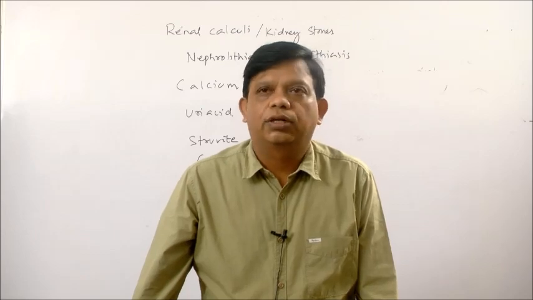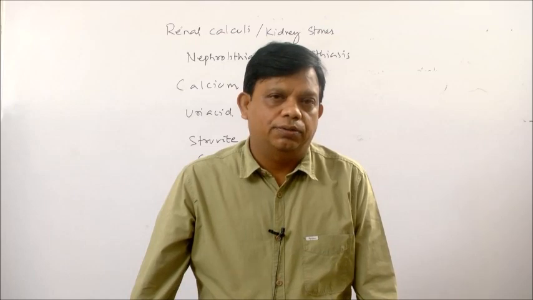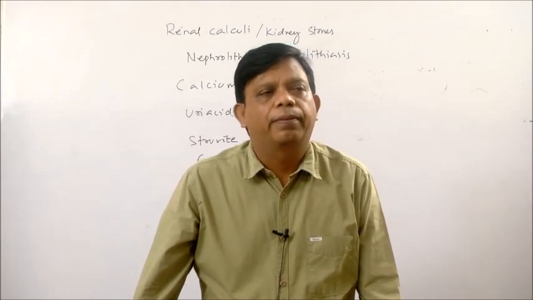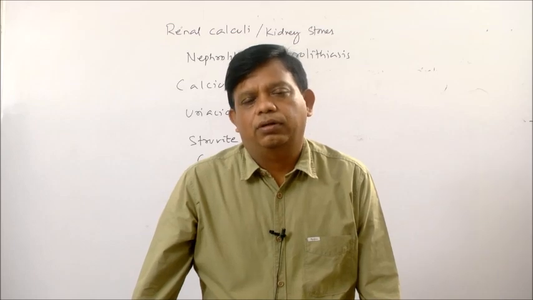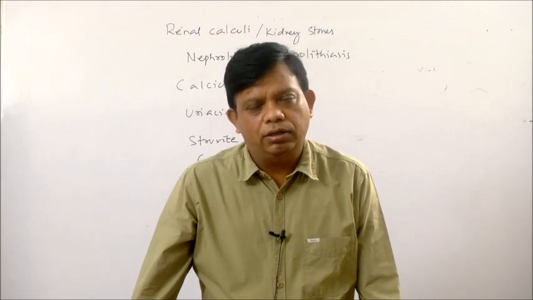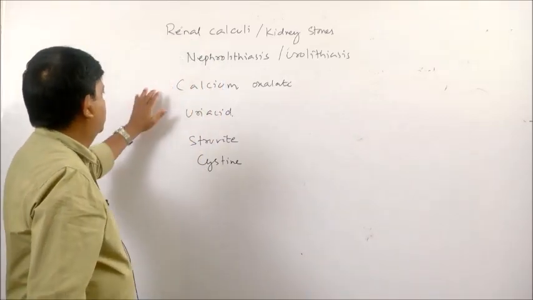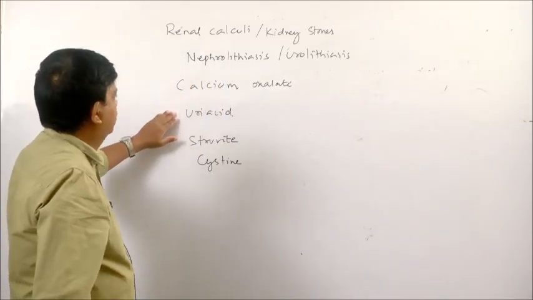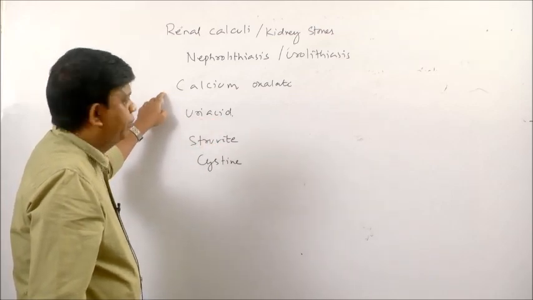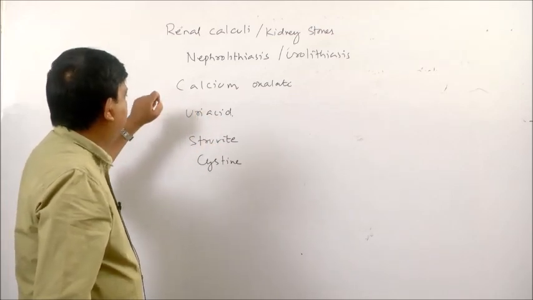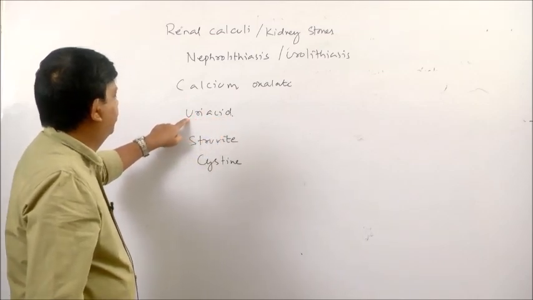Some of the foods which are rich in oxalates are potato chips, beet, peanuts, spinach. By avoiding these oxalate rich foods, formation of this type of stone can be avoided, or the risk of having this type of stone can be reduced. Then the second type of stone is uric acid stone.